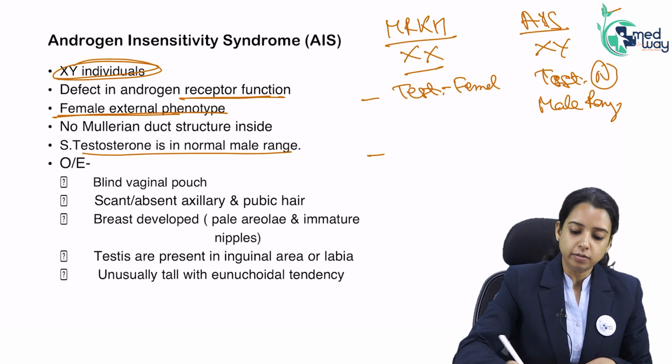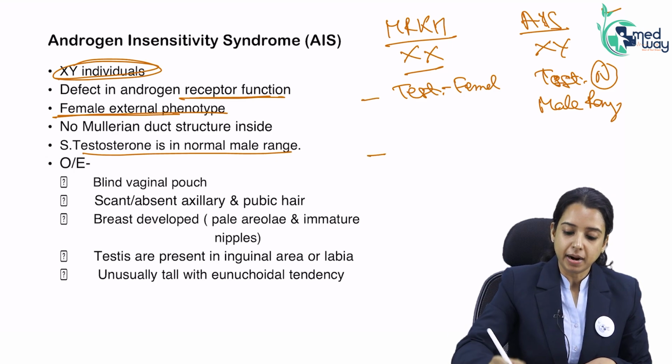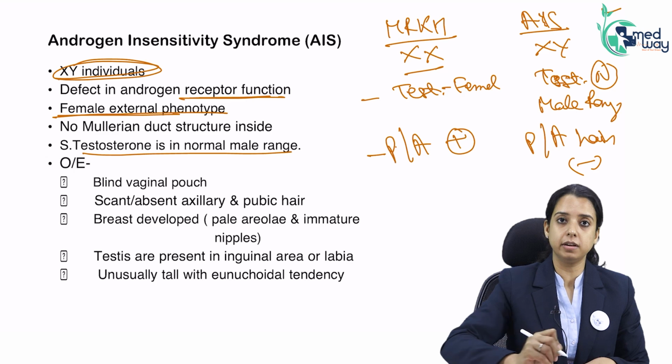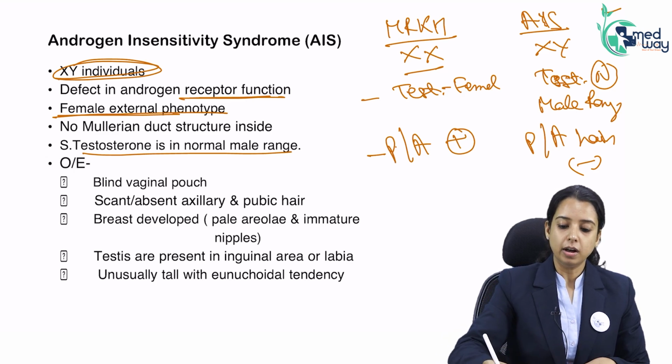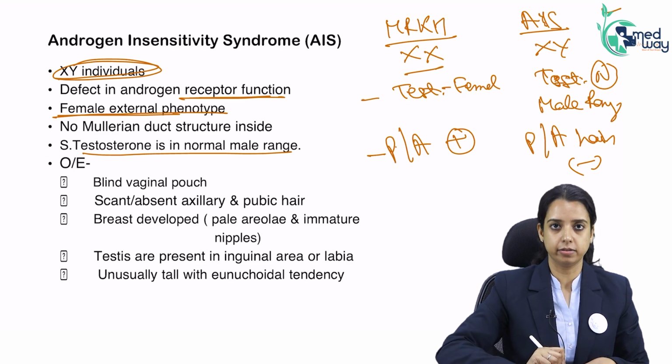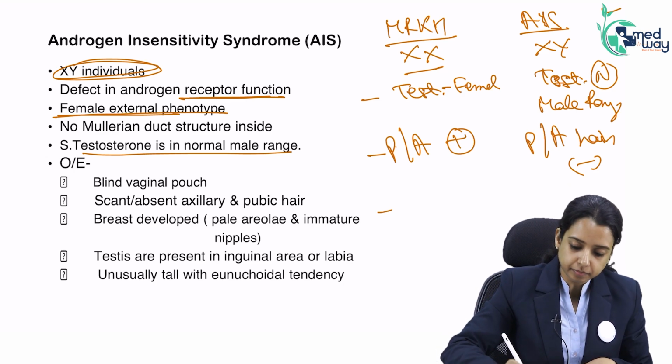Then, in both of them, uterus and vagina are absent. But here, pubic and axillary hair are absent, and here, pubic and axillary hair are present. That's how the question will give you. If the question gives you high androgen levels, it is androgen insensitivity. If the question gives you pubic and axillary hair absent, they are indicating AIS.